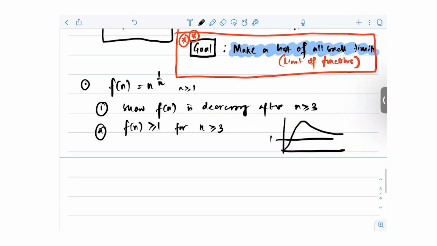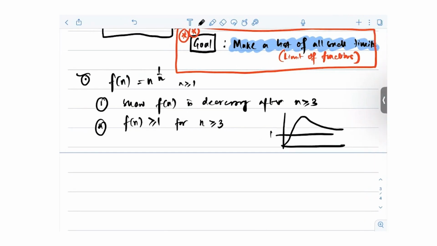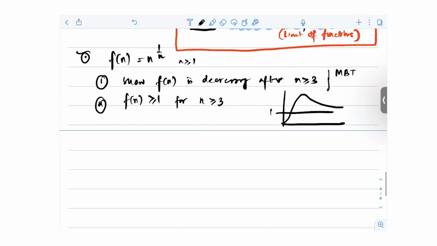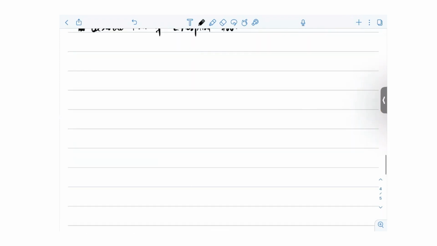So this is something you will be doing. Now since f is decreasing after n and f is bounded, you can use the monotone bounded theorem, which will be taught in the next class, to show that it has a limit, right? Now you can use those basic results that it has a limit, and you can use an epsilon delta definition to prove it, or you can use the functional form to prove it, L'Hopital's rule. Okay, you can use L'Hopital's rule to prove it too. So we will learn this discrete form of L'Hopital too. But let's do some past year problems. We'll explain these things, but let's do some problem solving based on these ideas.